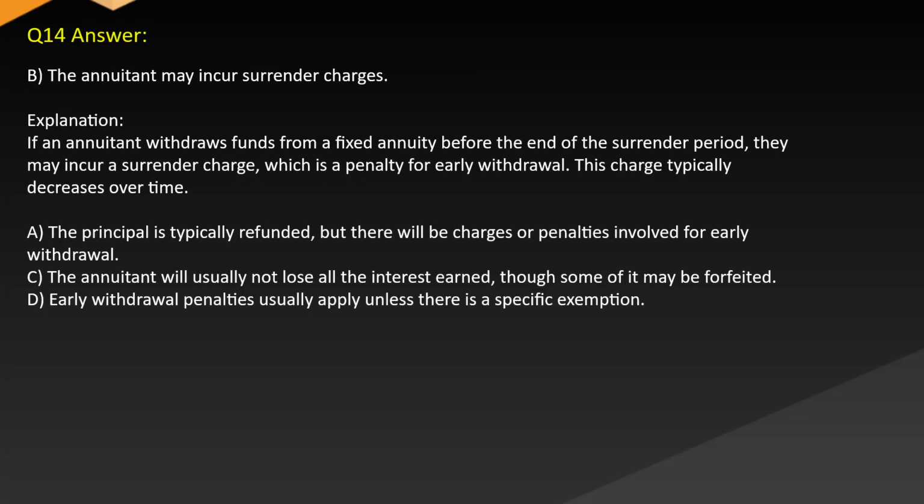Answer: B. The annuitant may incur surrender charges. Explanation: if an annuitant withdraws funds from a fixed annuity before the end of the surrender period, they may incur a surrender charge, which is a penalty for early withdrawal. This charge typically decreases over time.